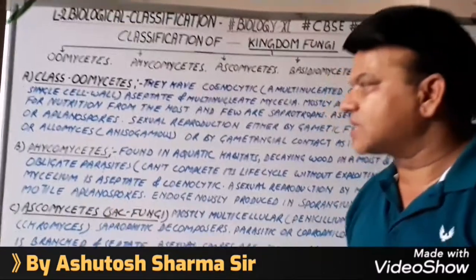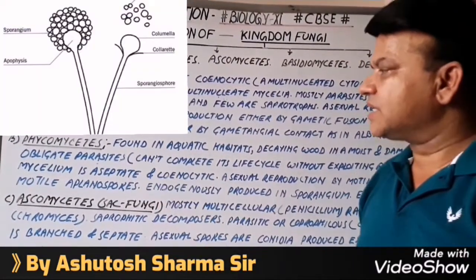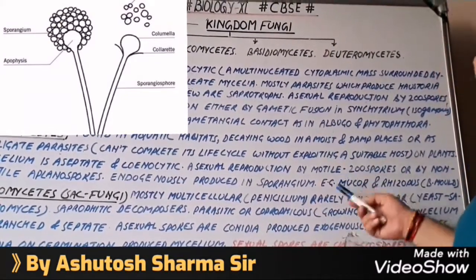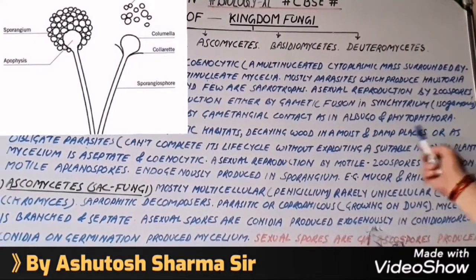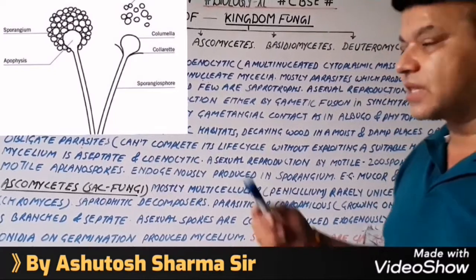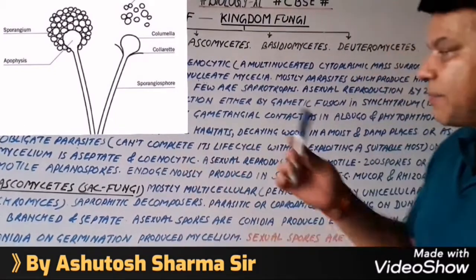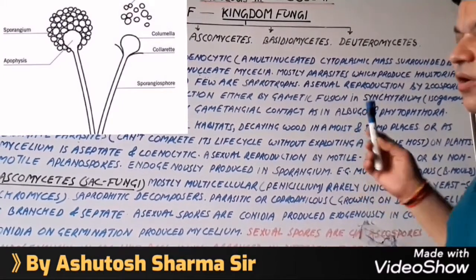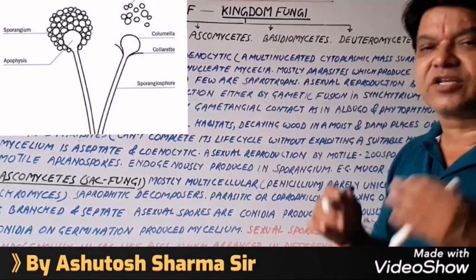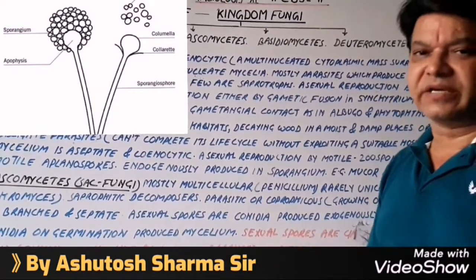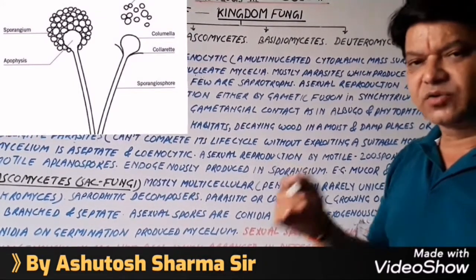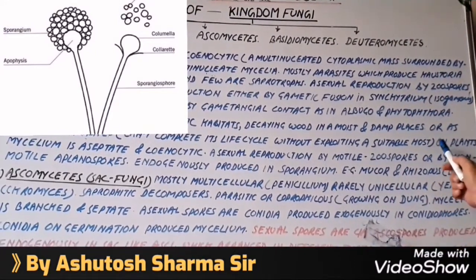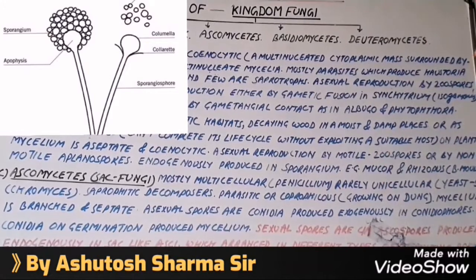Now, second class Phycomycetes. These fungi are found in aquatic habitats, decaying wood in moist and damp places, or as obligate parasites. What is the meaning of obligate? Obligate means the parasite which can't complete its life cycle without exploiting a suitable host. It means it requires a suitable host, and without a suitable host their life cycle cannot be completed. So such kinds of parasites are known as obligate parasites on plants.